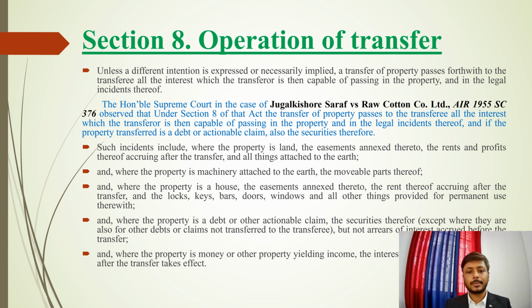And where the property is a house, the easements annexed thereto, the rent thereof accruing after the transfer, the lock, keys, bars, doors, windows, and other things provided for the permanent use. Means if it is a house, then again the rent after the transfer, lock, keys, bars, doors, windows, everything which is for the permanent use, other things provided for the permanent use shall be transferred.